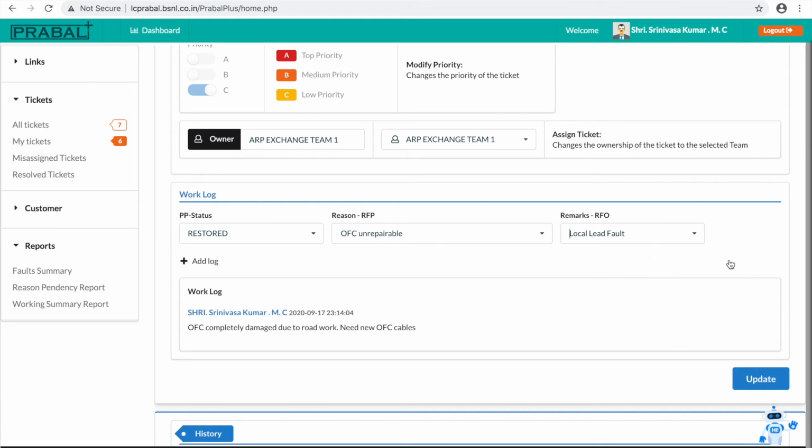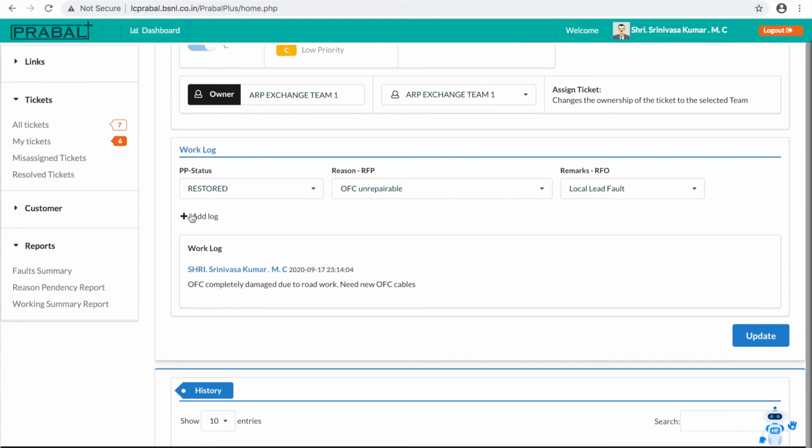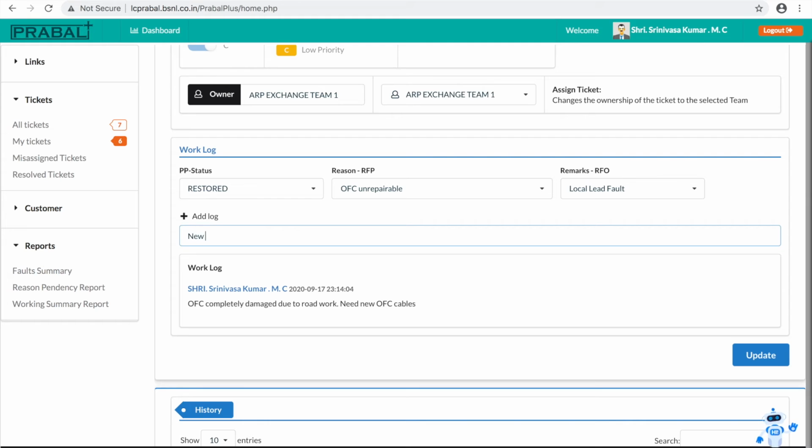Okay, the problem is coming again and again because of these kinds of issues. So local lead fault. Then again I will put new logs and service restored. Okay, again I will give update.